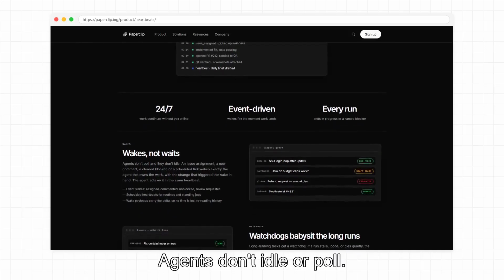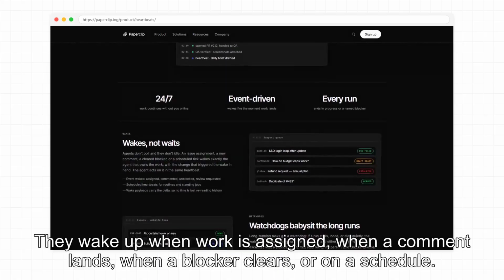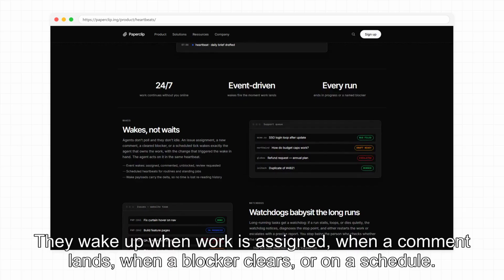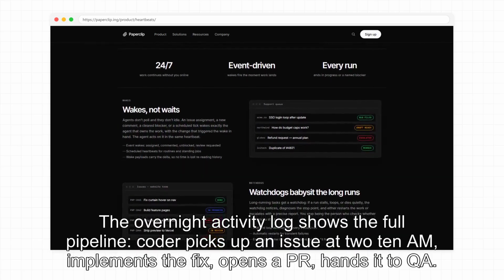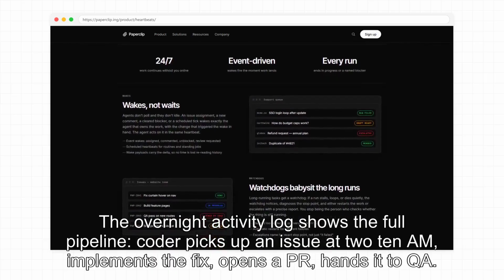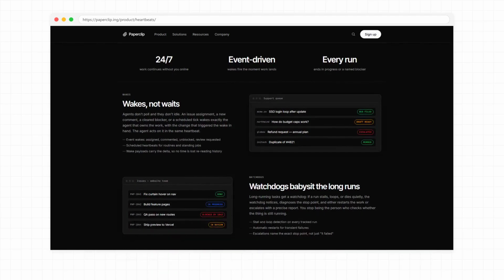Agents don't idle or pull. They wake up when work is assigned, when a comment lands, when a blocker clears, or on a schedule. The overnight activity log shows the full pipeline. Coder picks up an issue at 2:10 a.m., implements the fix, opens a PR, hands it to QA. You wake up to diffs, not stand-ups.